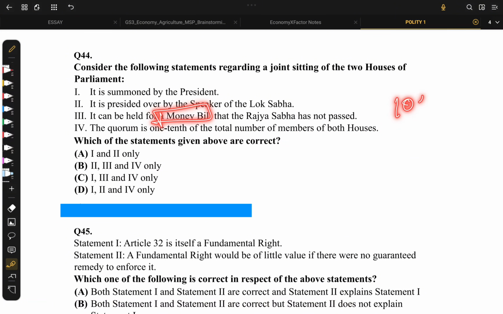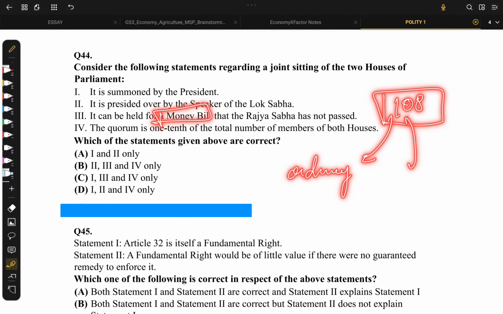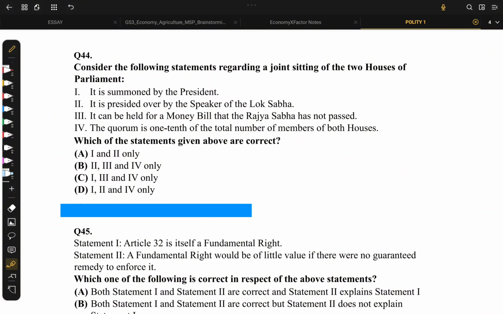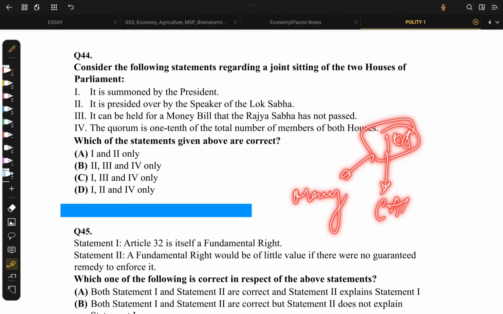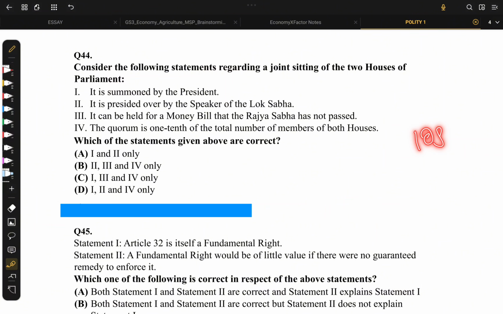Coming to Article 108, the joint sitting can be done for ordinary bills. It cannot be done for money bill or constitutional amendment bill. This is the basic information about Article 108. So, option 3 is wrong. 1, 2, and 4 is the right one.